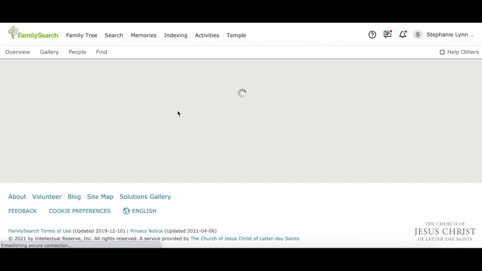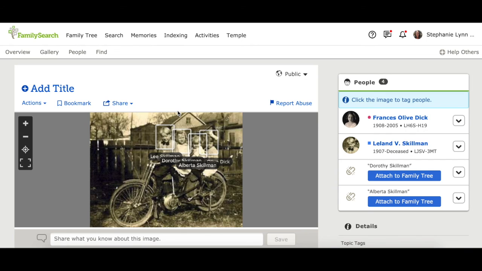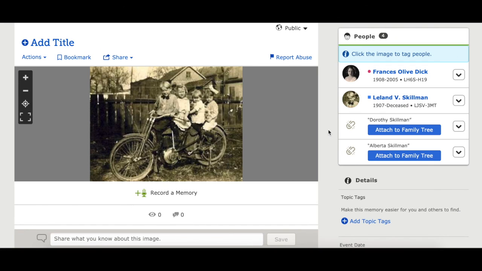And then the next steps you'd want to do is go back and attach Dorothy and Alberta to the family tree too. And that's about it. Now you know how to add a memory to FamilySearch.